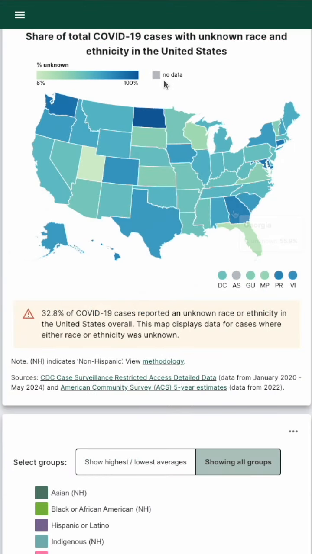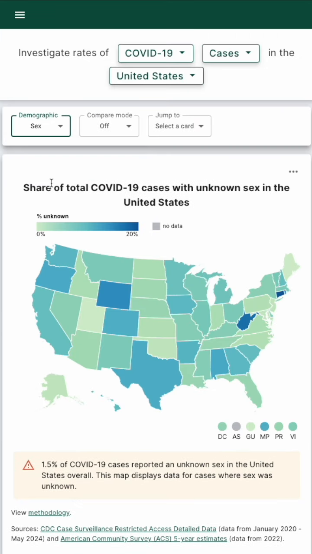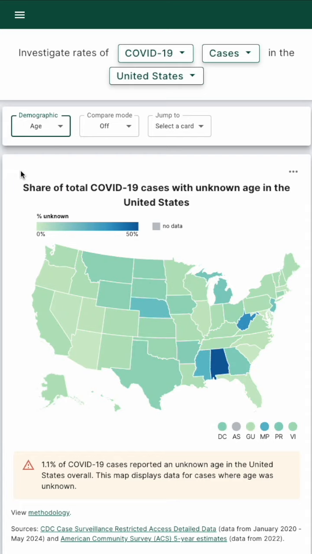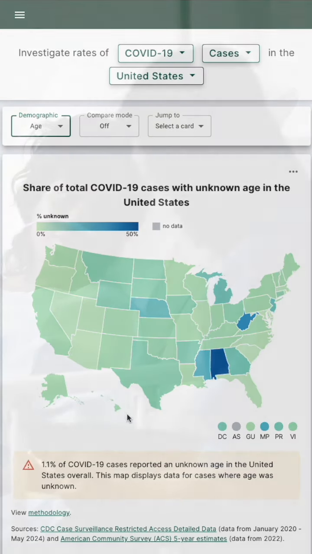The darker shades indicate states with a higher percentage of cases missing race or ethnicity data, highlighting areas where our understanding of the pandemic's full impact may be incomplete. To use this map, start by identifying regions where data collection is lacking. These gaps can have significant consequences, especially for communities disproportionately affected by COVID-19.